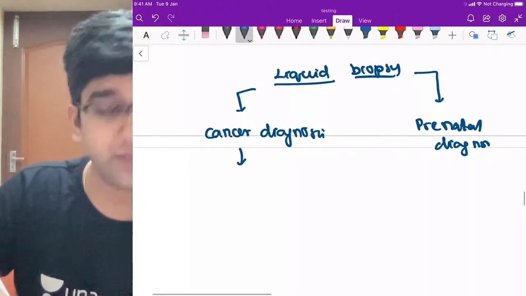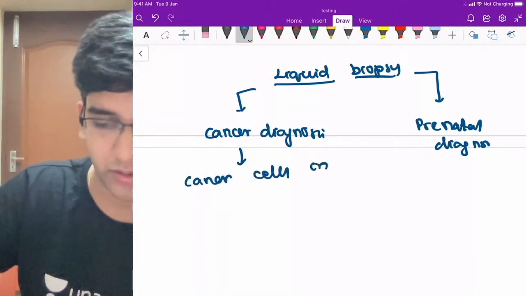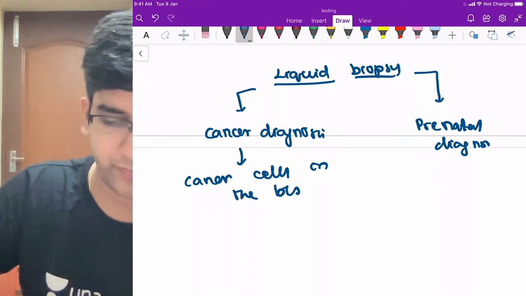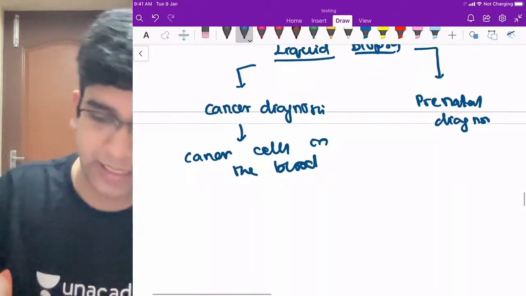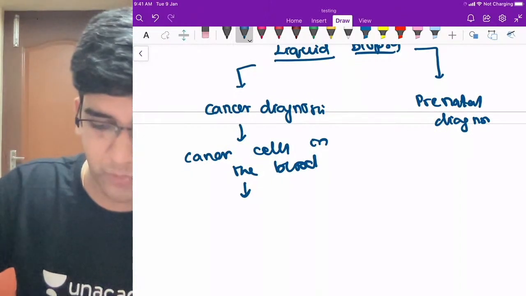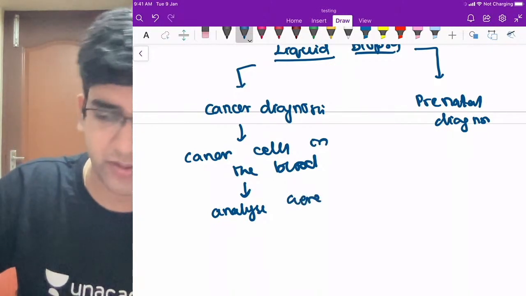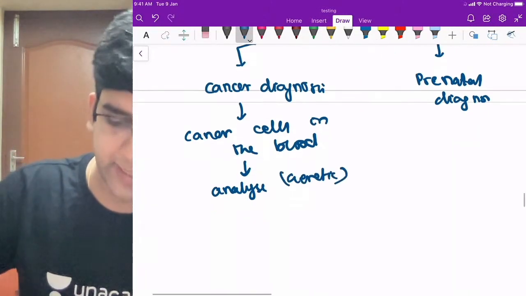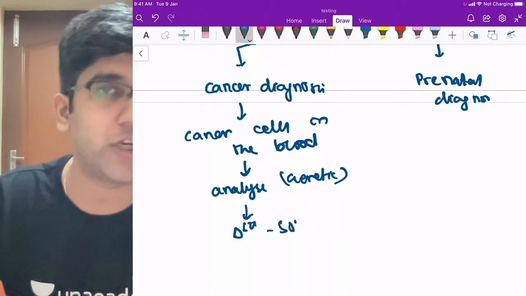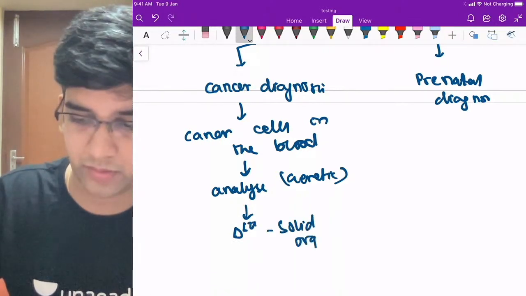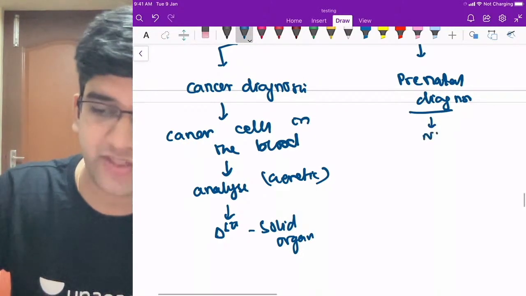We're going to look at the cancer cells in the blood for a particular thing, right? Cancer in the blood. I'm going to take it out, analyze it, use some genetic markers, maybe IHC markers sometimes, and I'm going to give a diagnosis not of a blood cancer, but of a solid organ malignancy. The other one, prenatal, like I said, is non-invasive prenatal testing.